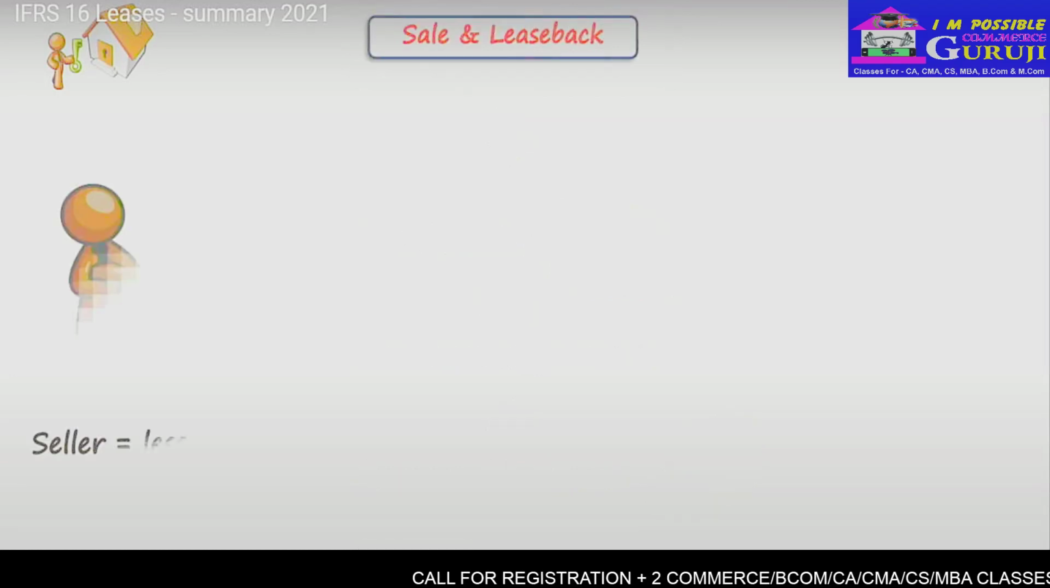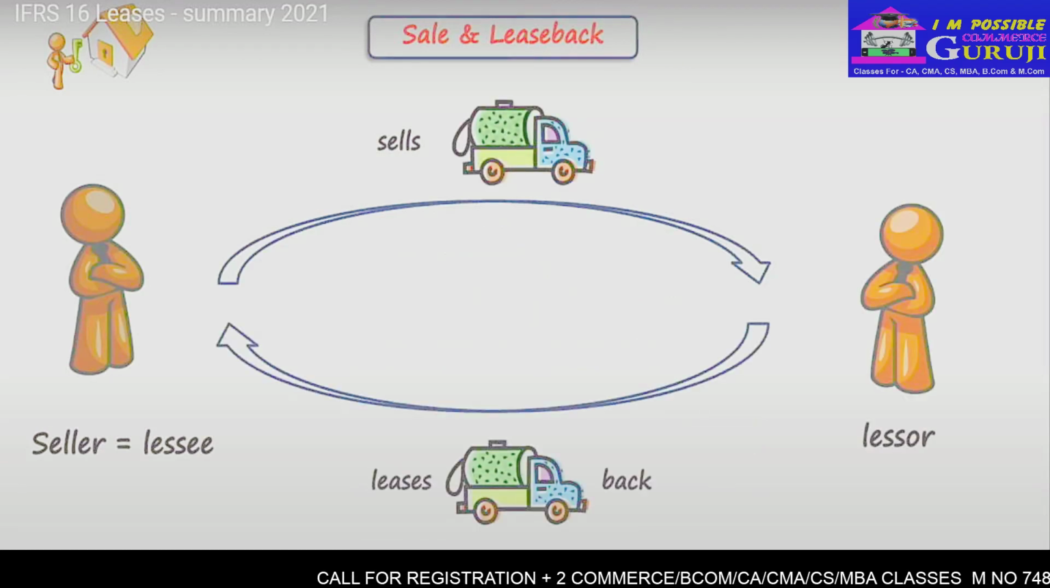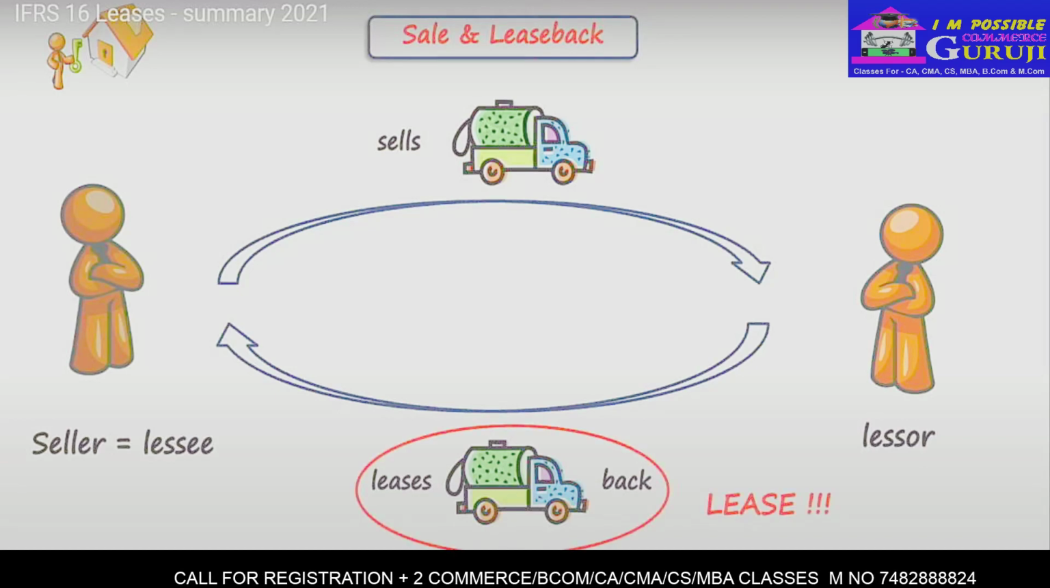Now, let's take a look at sale and leaseback transactions. That's a transaction in which a seller sells the asset and then leases the same asset back. And the asset, in fact, does not need to move. And in this case, the seller becomes a lessee and takes the asset back under the lease. The other party is a lessor.